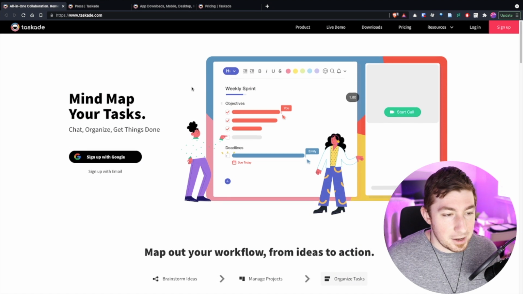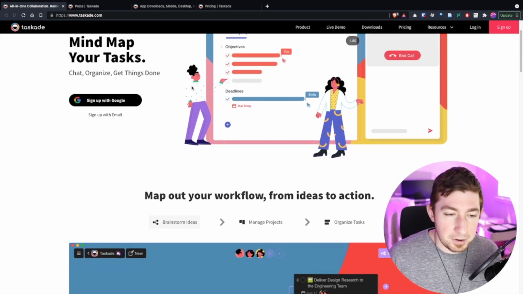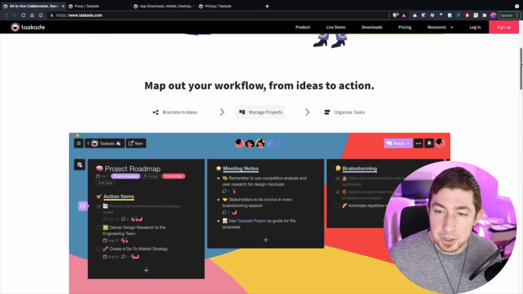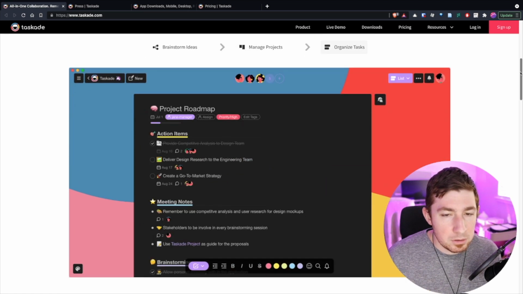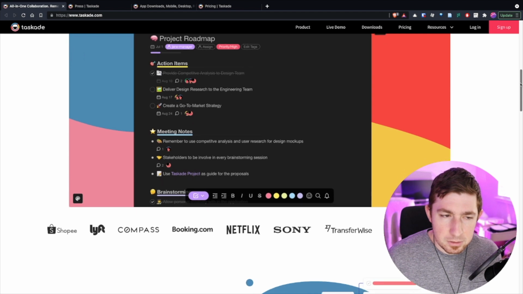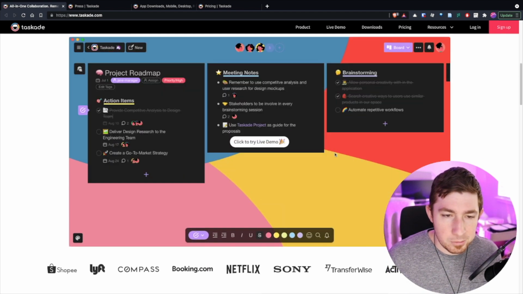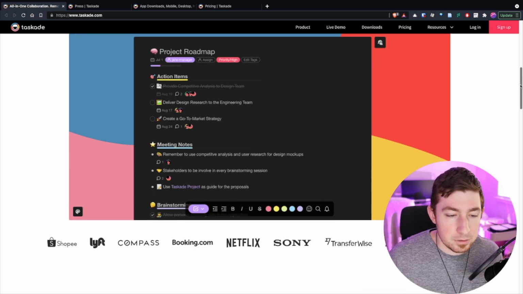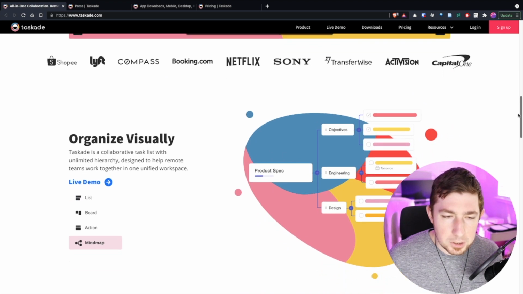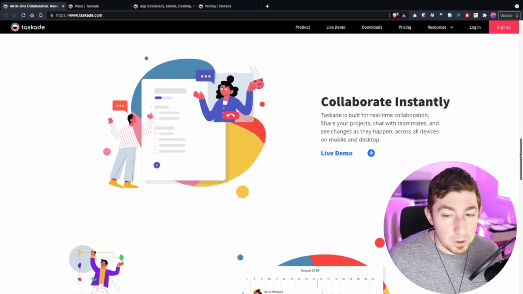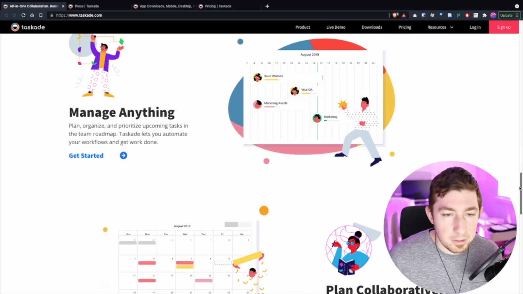Taskade is not something that's actually been on my radar very heavily because I have honestly just not heard of it until the CEO reached out. And taking a look at it, I was intrigued. There's a lot going on here. There's some visual elements. I like a lot of the visual elements, emojis, icons, things that can be colorful or that you can customize. And there's actually a lot that can be customized on this application. So we're going to take a look at all these features and some of the things I've discovered about it.